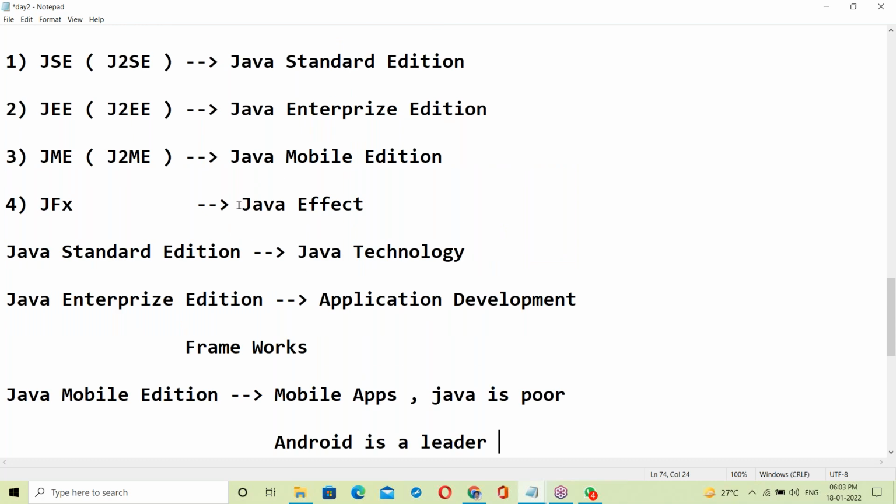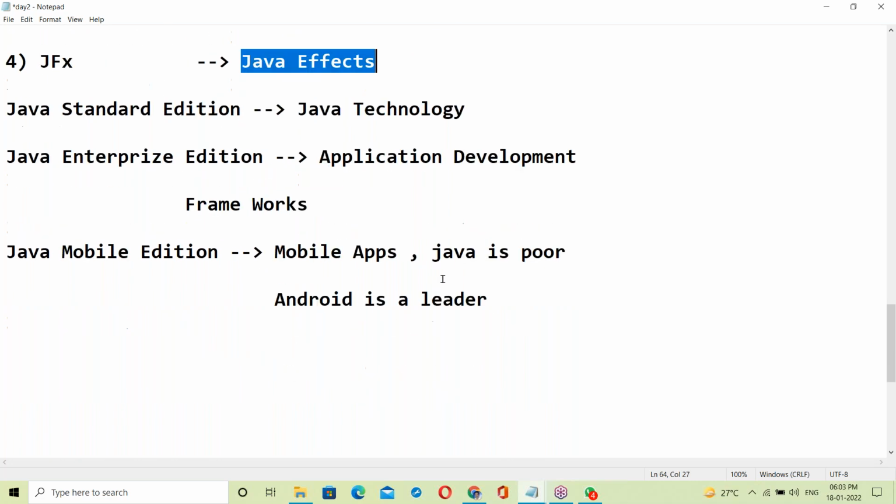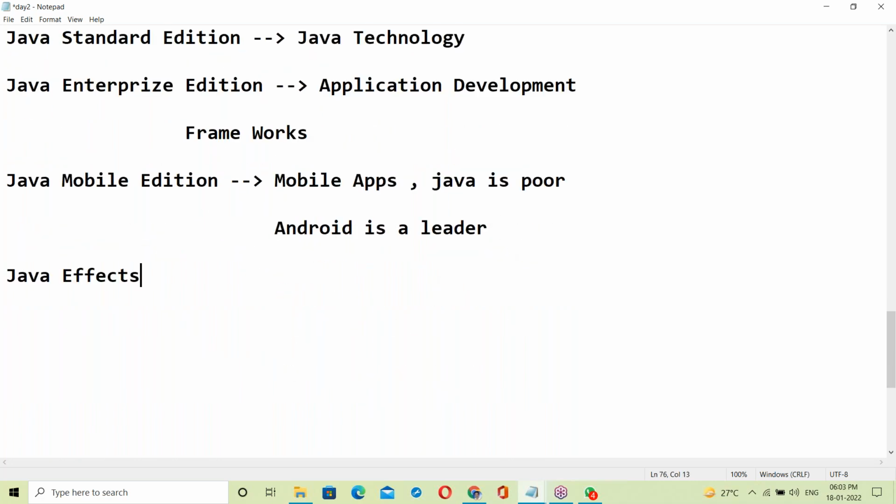Next, JavaFX. It is used for visual effects.